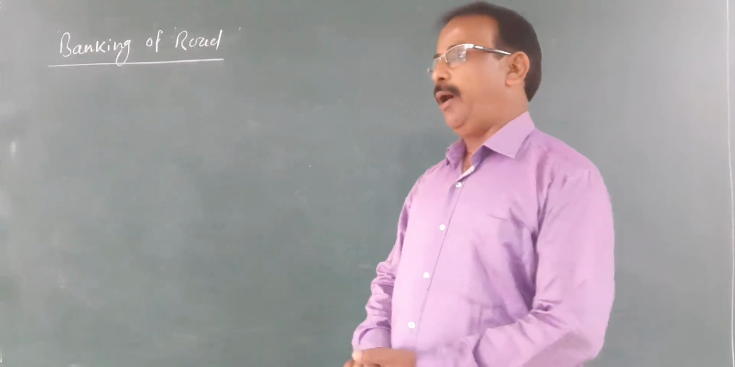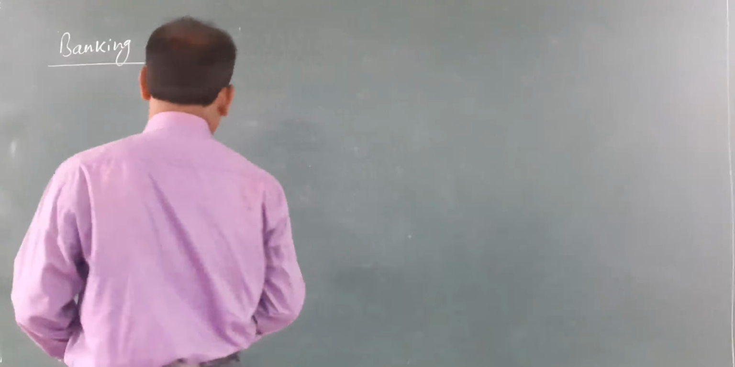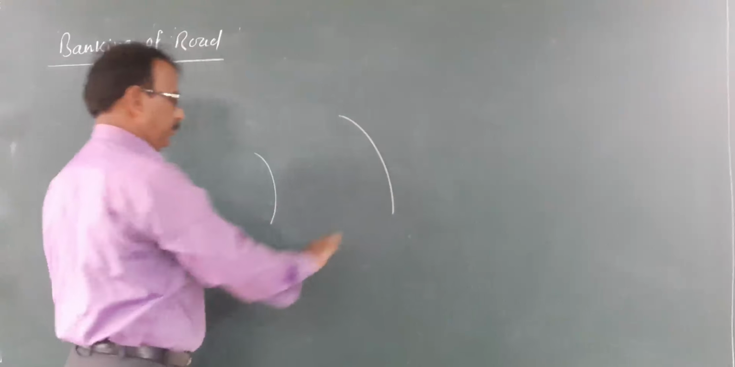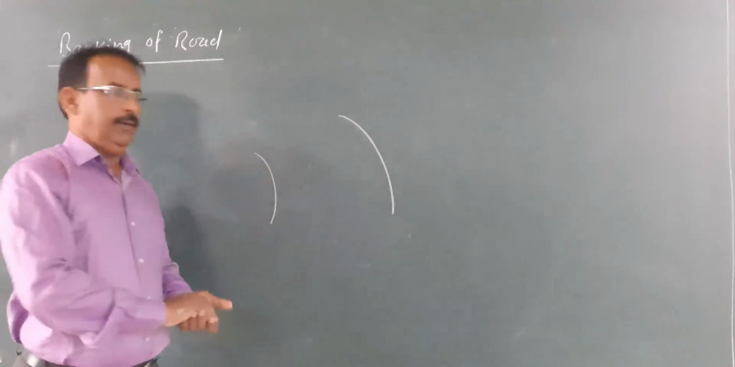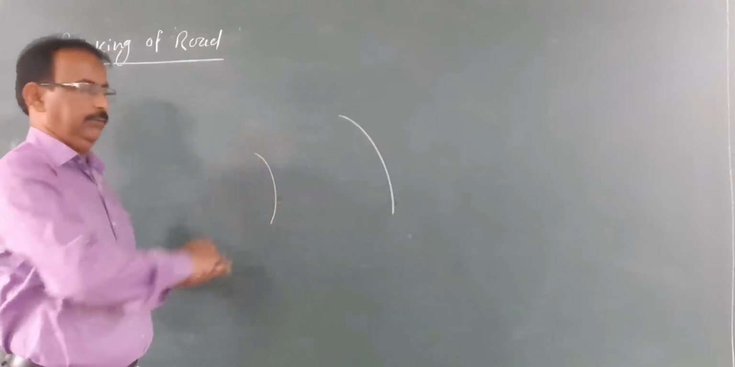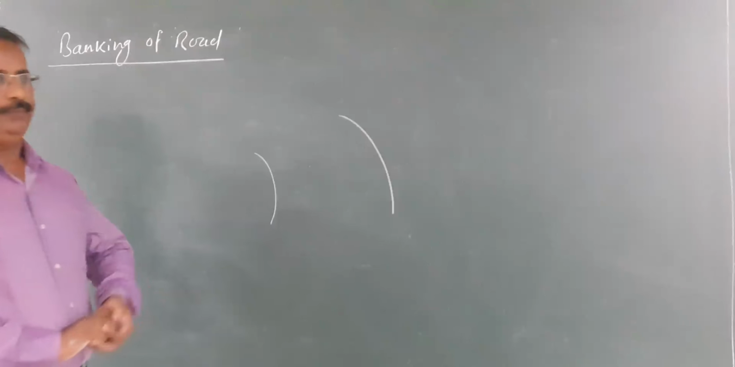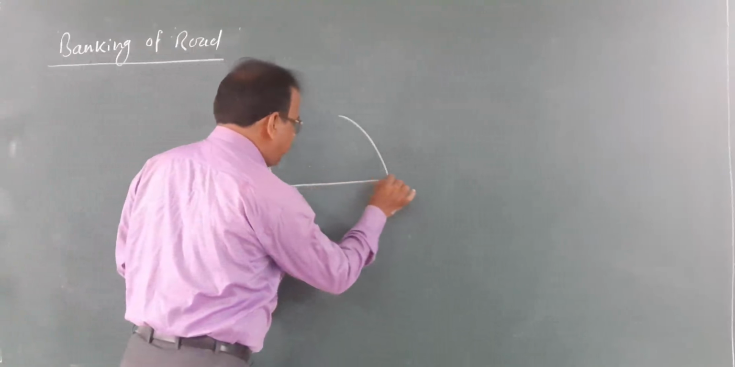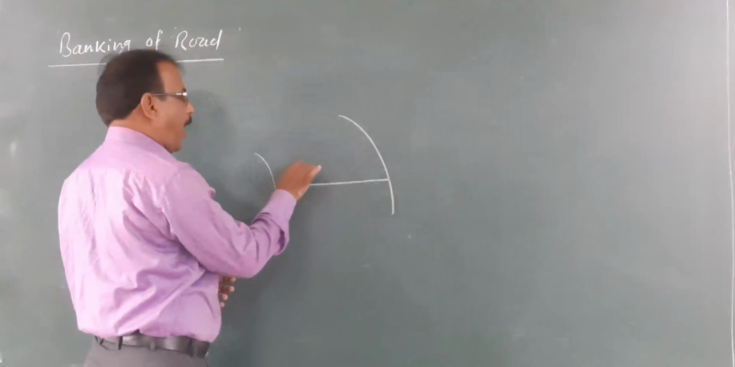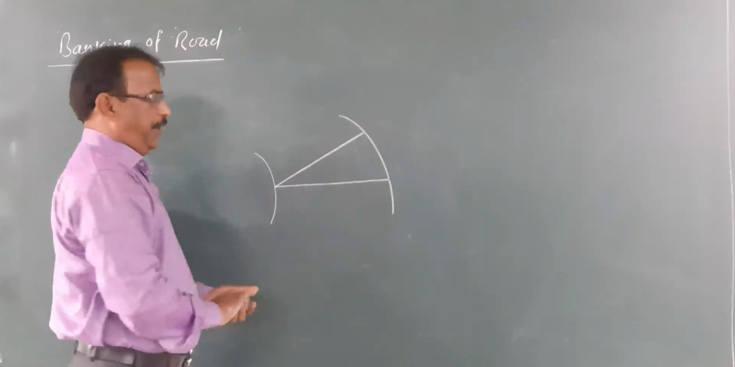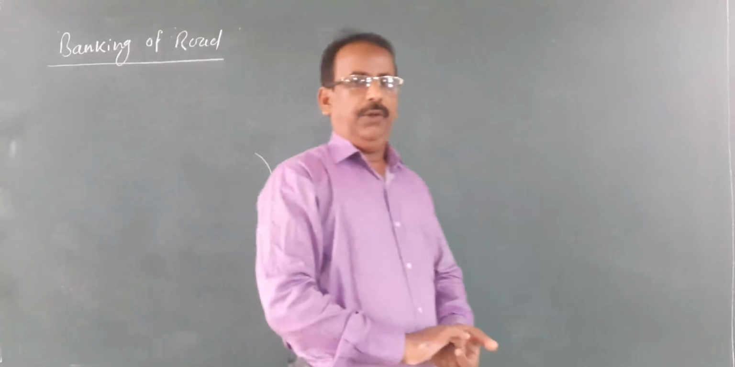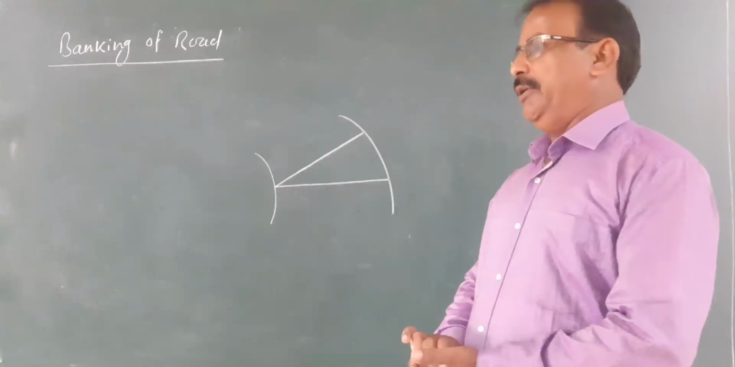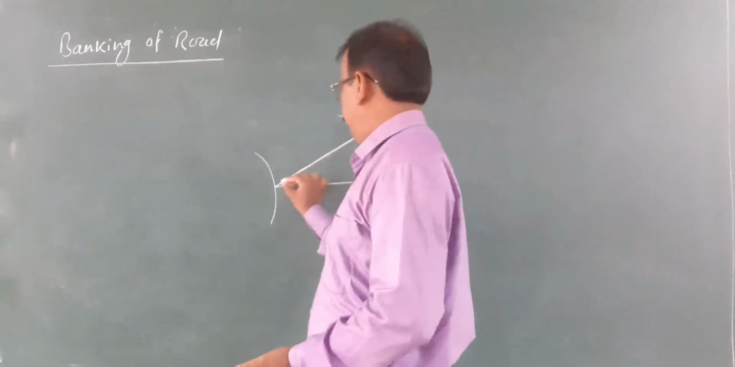First, what is meant by banking of the road? So this is a curved road, a highway, and there is a turn. This is the curved road. Here we observe a special type of arrangement of the road surface. This is the road surface.